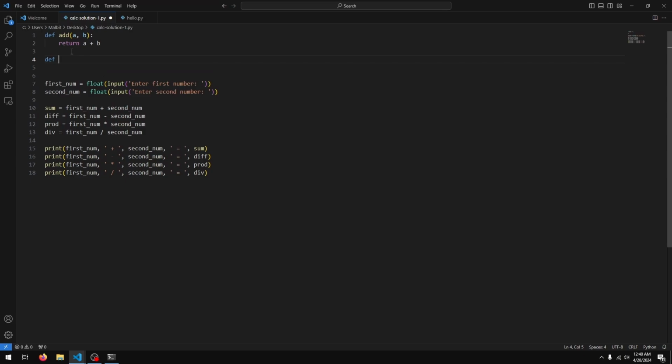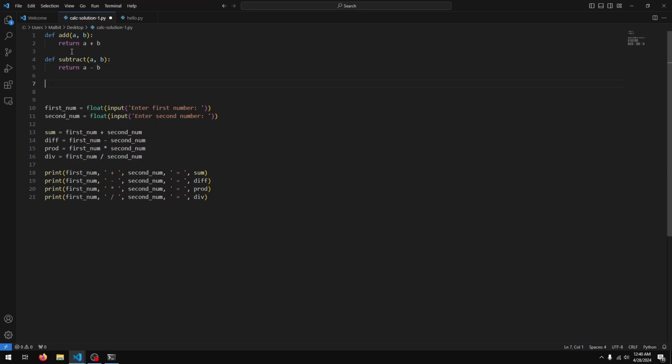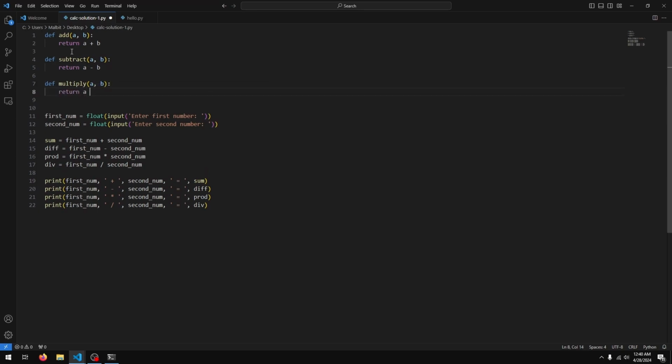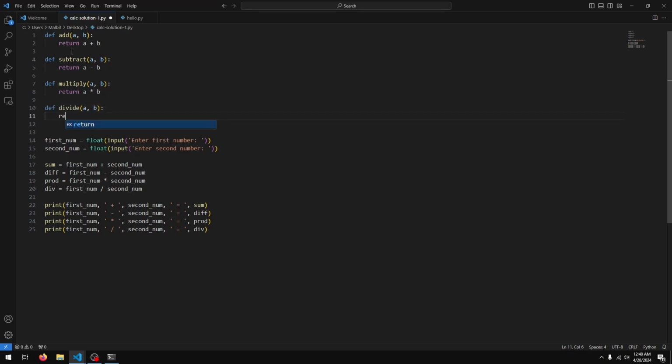Next we have the difference, so we'll just say subtract a and b, return a minus b. We'll say def multiply a and b, return a times b, and def divide a and b, return a divide by b. Cool. Now we have to change our code here to basically use these functions.